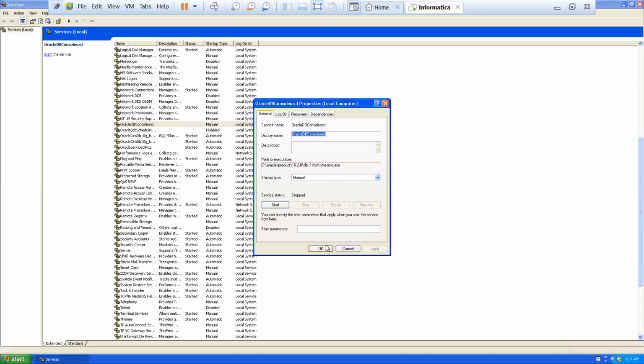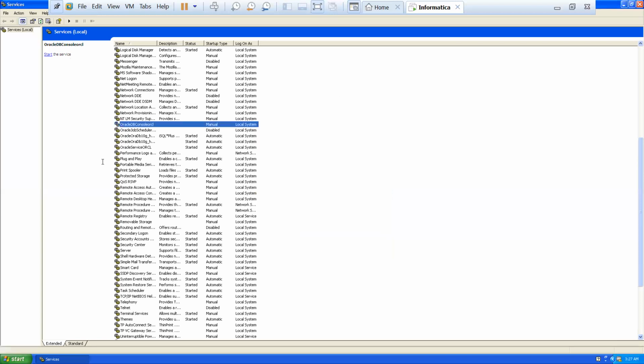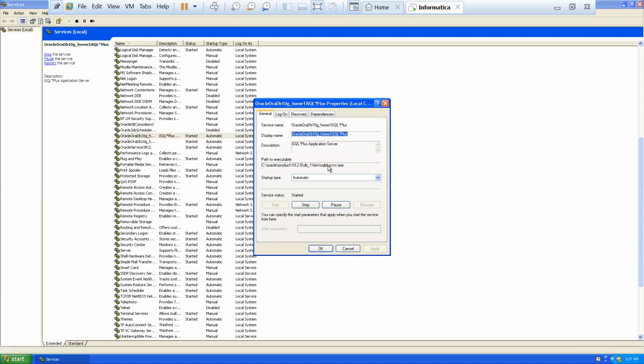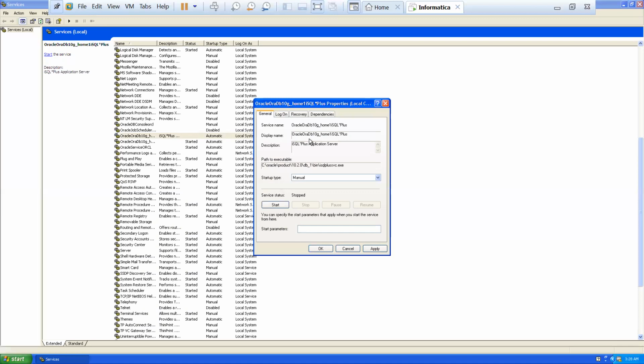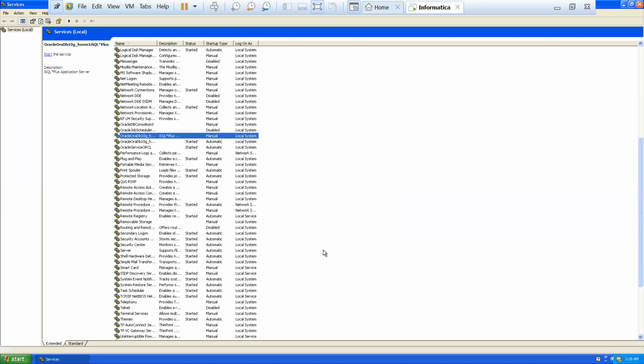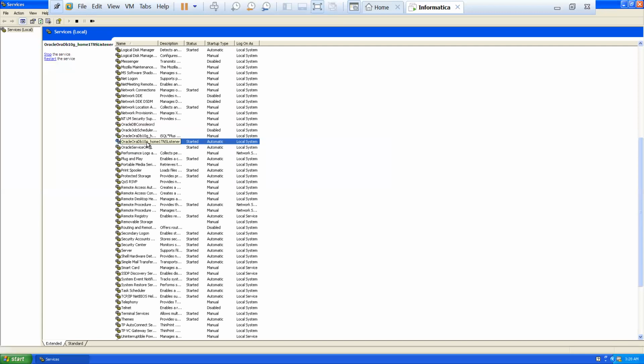Will these services running on the back end hamper performance? That's the reason you are closing them. These 2 services are not needed. Only this Oracle service ORCL and the TNS listener service, these 2 are sufficient.